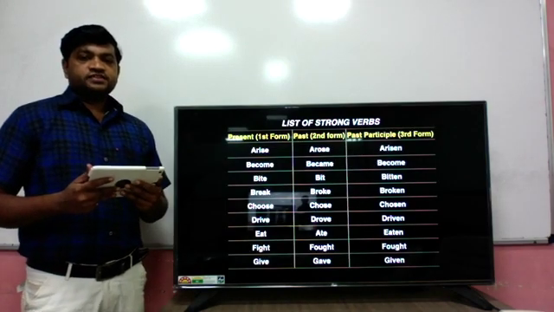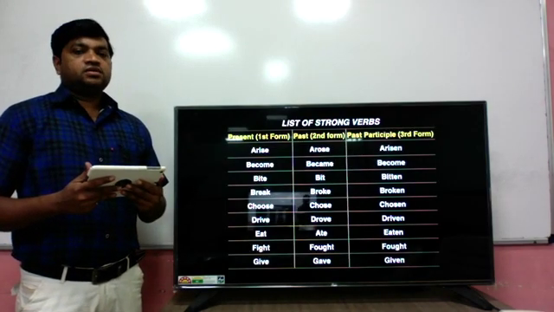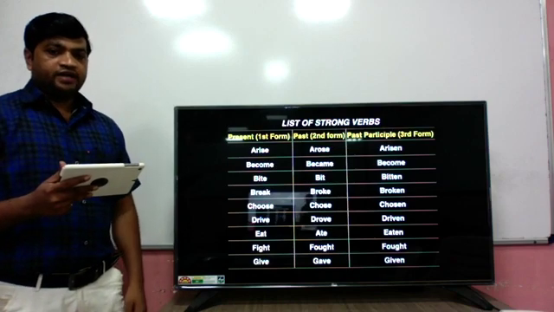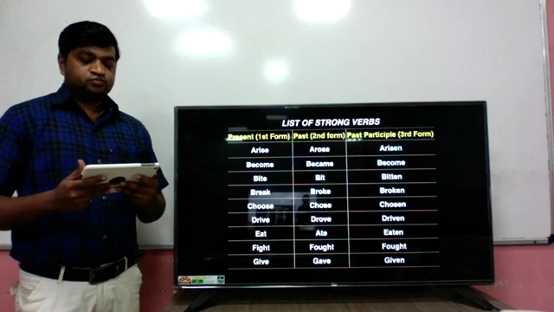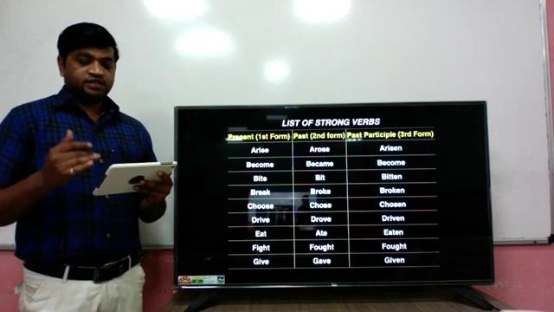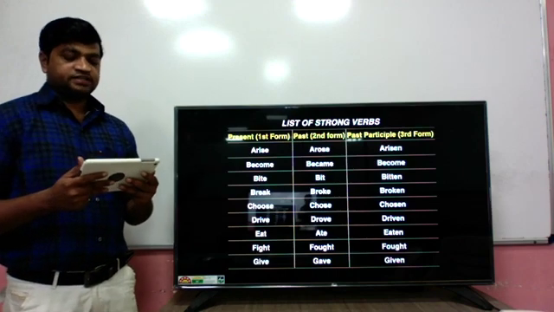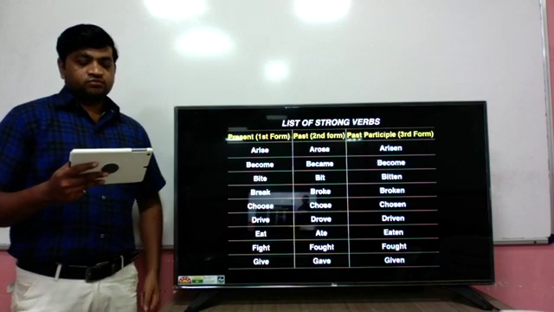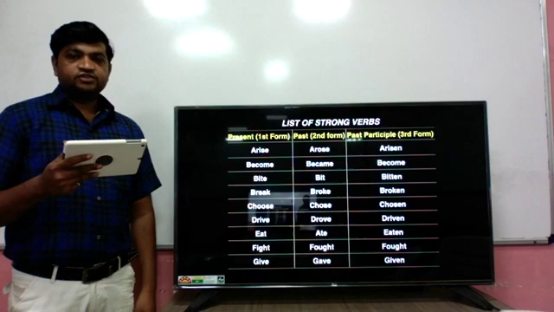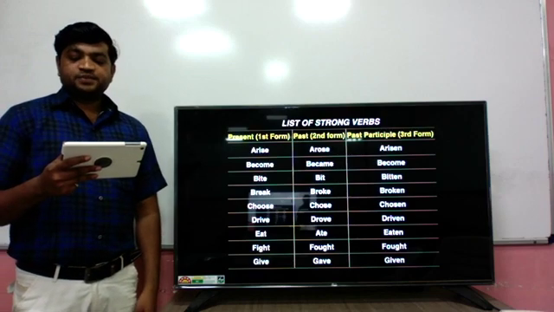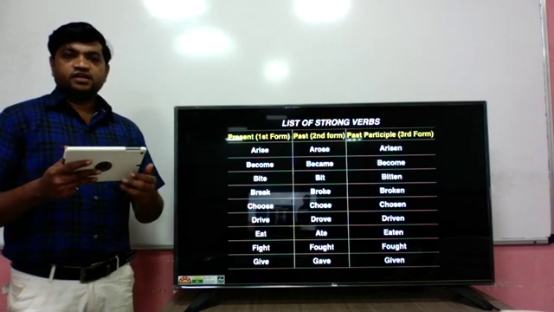Now this is a list of strong verbs, some examples of strong verbs, and many such examples are given in your grammar book also, so go through the grammar book examples. Here the present is known as the first form, the past is known as the second form, and the past participle is known as the third form.